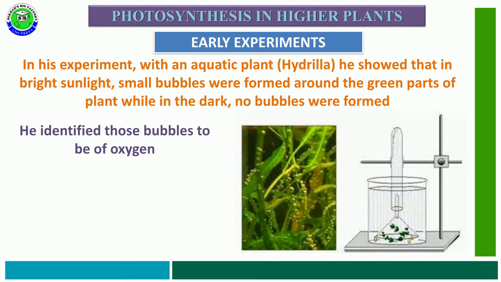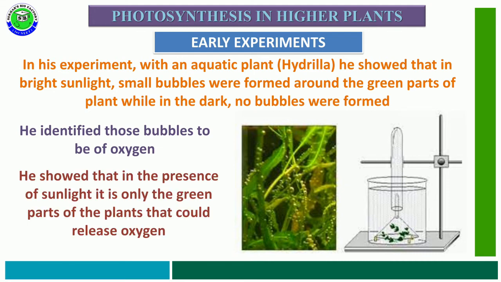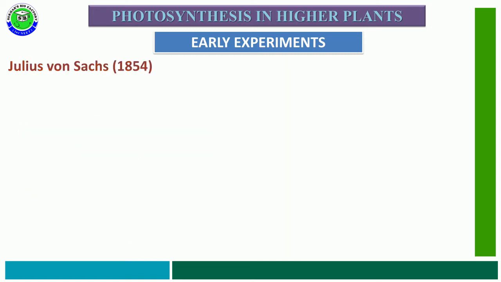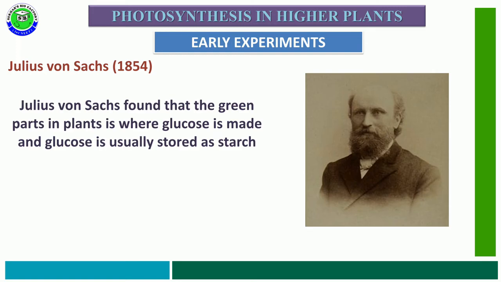The oxygen is released from the plant only in the presence of sunlight, and only the green parts of the plant can release oxygen by performing photosynthesis.